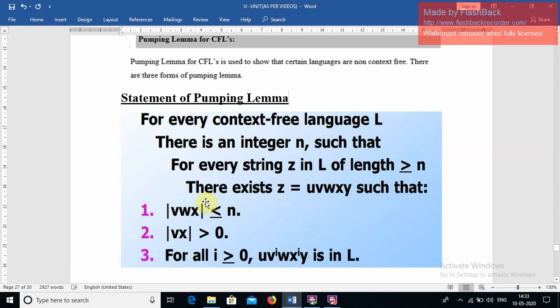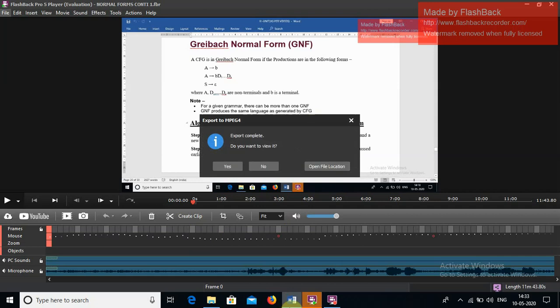Then three conditions are to be satisfied to show whether the taken language is a context free language or not. Understand? So this is the statement of the pumping lemma, and these are the three conditions to be satisfied.